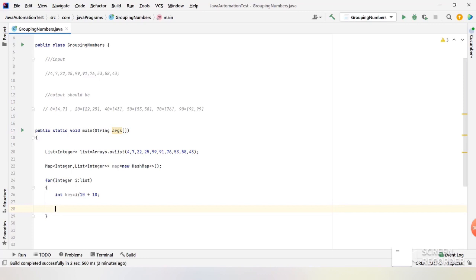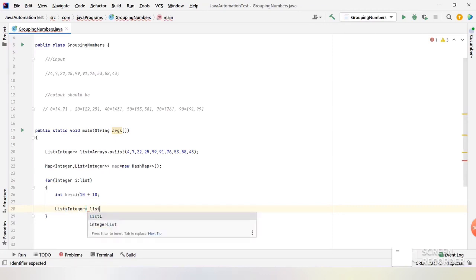So the value is nothing but the list of integer, right? So let me take the list here. List of integer, so I will consider it as list value, because we will be storing the values in the list of integer. So how will you get the list of values? We have a method called get in map where we can fetch the value. First of all, we will identify whether this value is empty or has any value. For that, map.get(key) can give us the output.